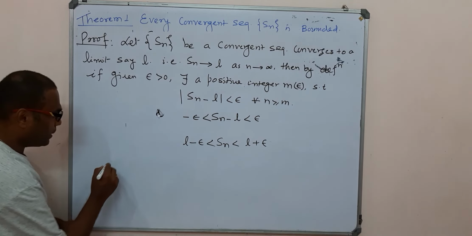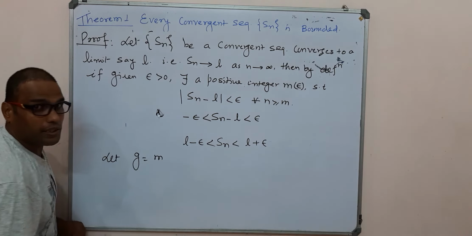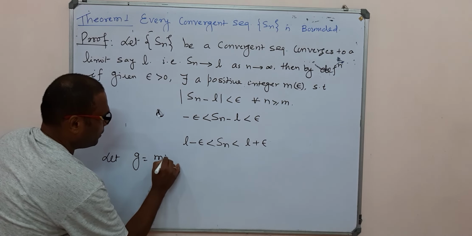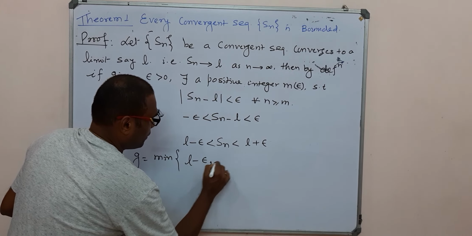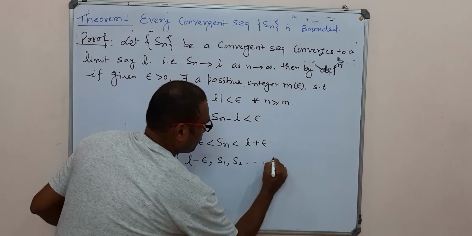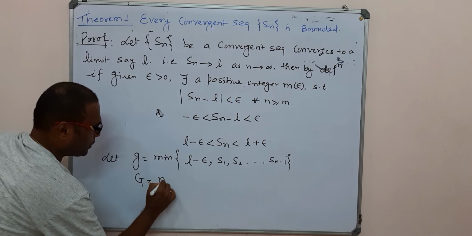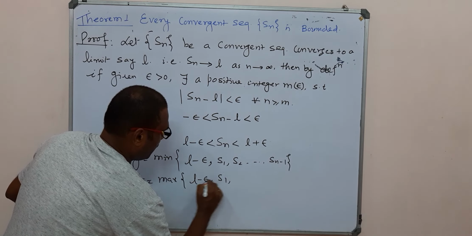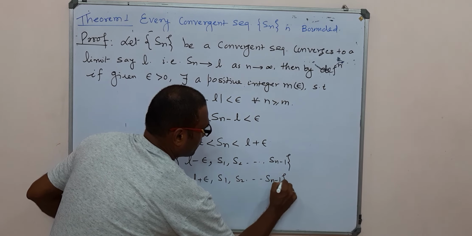Now let small g be the minimum of L minus epsilon, S1, S2, up to Sn minus 1, and capital G be the maximum of L plus epsilon, S1, S2, up to Sn minus 1.